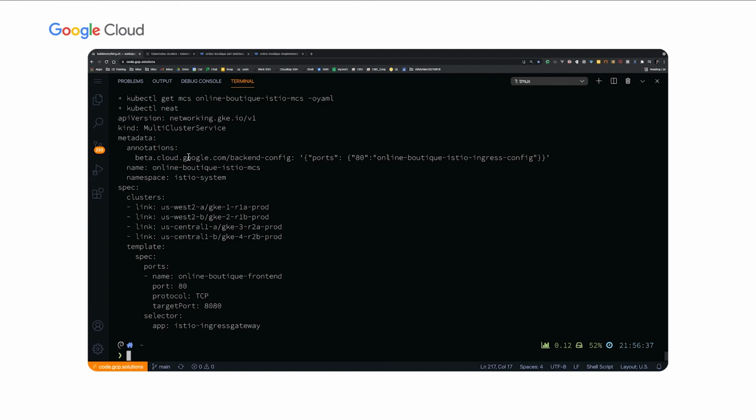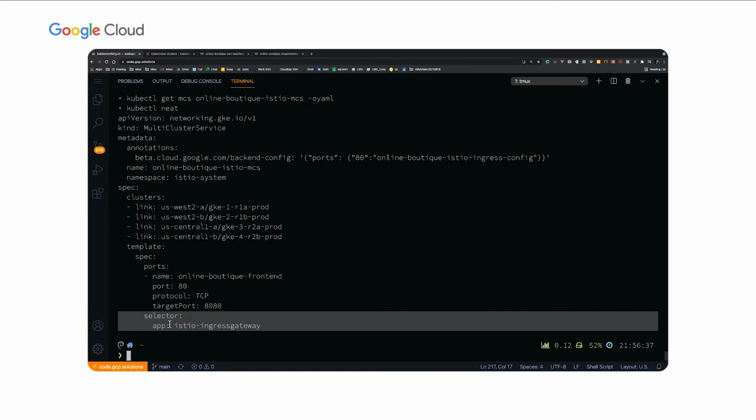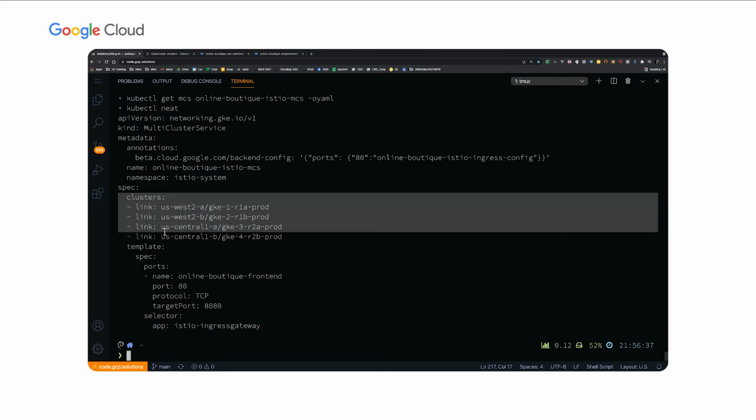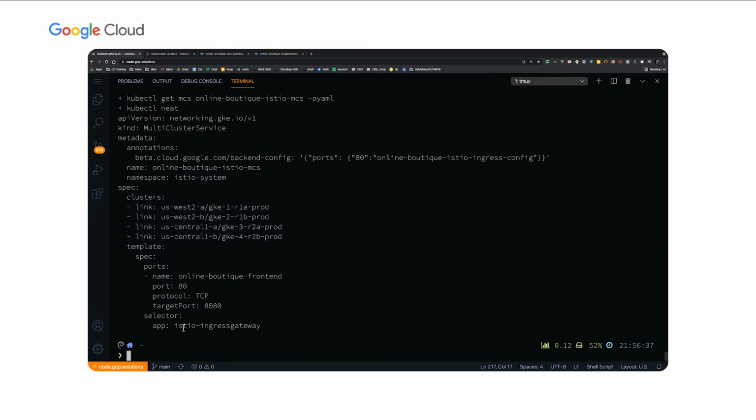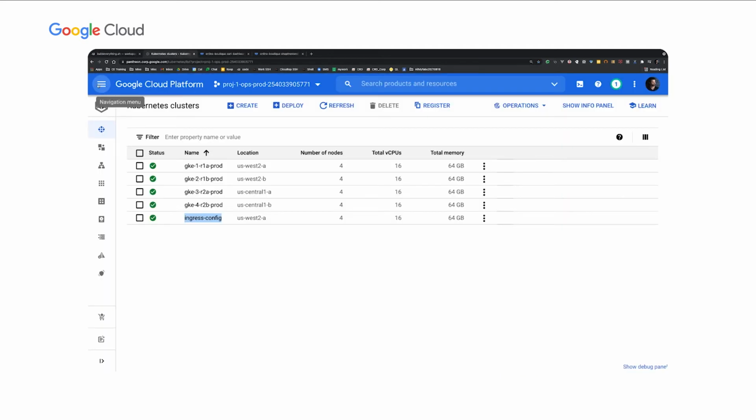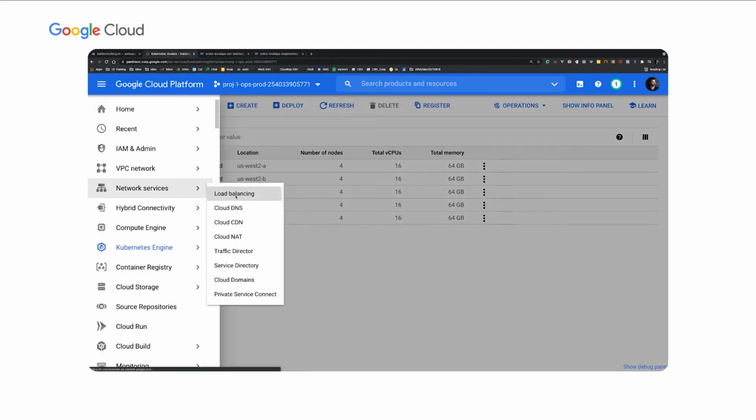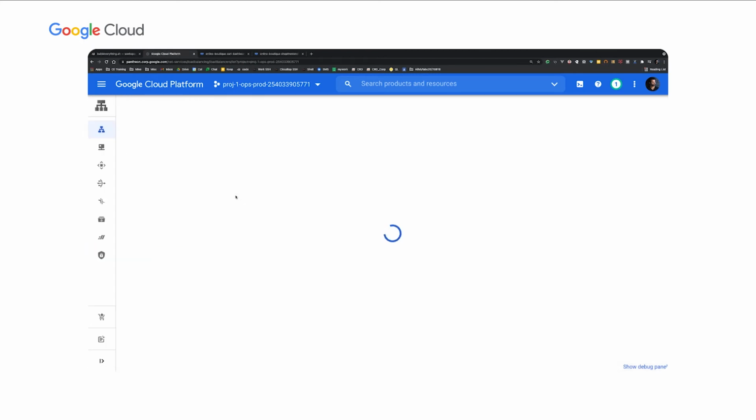And then if we look at the multi-cluster service resource that corresponds to this, again, it looks a lot like a Kubernetes service resource. So if we look at especially the spec of that particular resource, you can see that it has a service name, a port, and then most importantly, it has this selector. And what it's selecting is the Istio Ingress gateway as the backend service. The only difference here is these cluster selectors, and in this particular case, I've selected all 4 clusters. So essentially what I've created is the multi-cluster ingress. You can think of it as the front end that points back to 4 different backend services that matches this selector, which is the Istio Ingress Gateway selector. And what that creates, if we go back to the console, and I'm going to go to Network Services Load Balancing, is a front end with 4 backends.